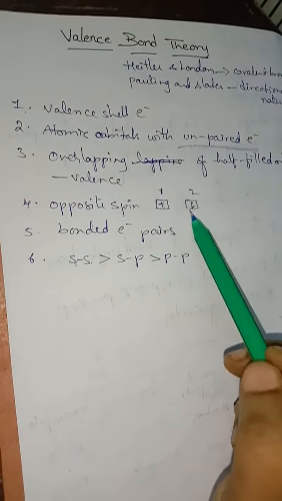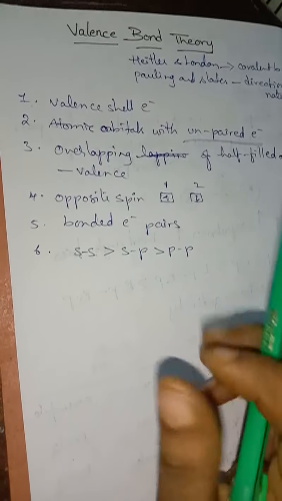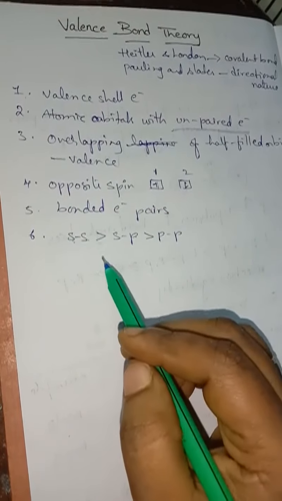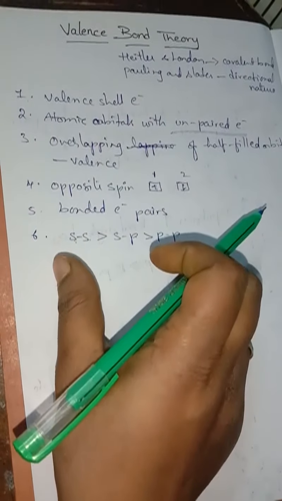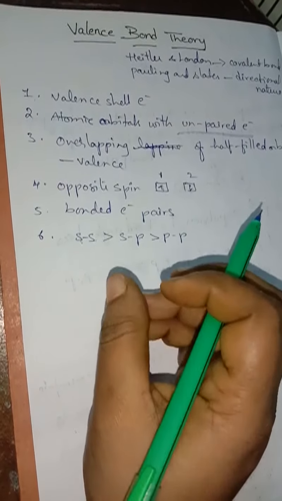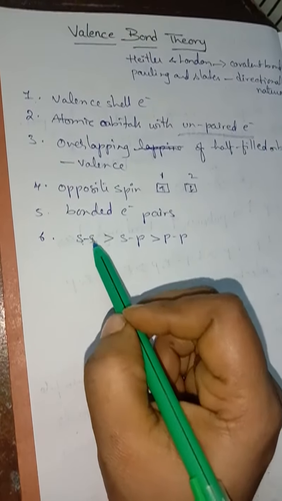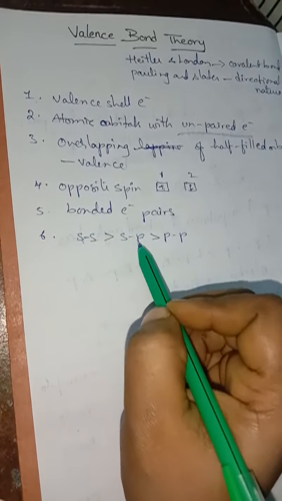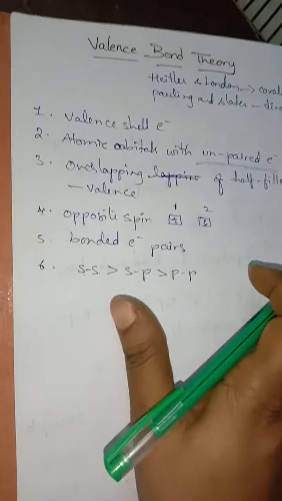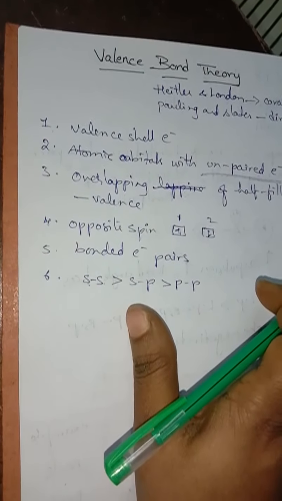So when these two electrons are combined, a strong bond will be formed. The next one, the strength of the covalent bond. If we see the order of extent of overlapping, that is, ss orbital overlap having more strength than sp, and sp is having more strength than pp orbitals. So these are some of the conditions required for valence bond theory.